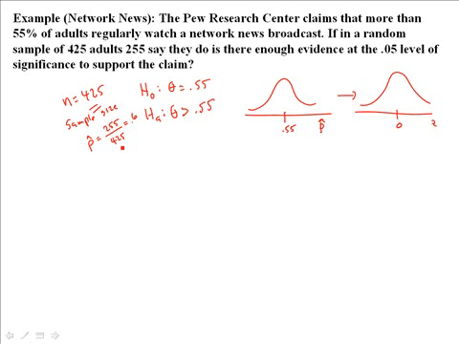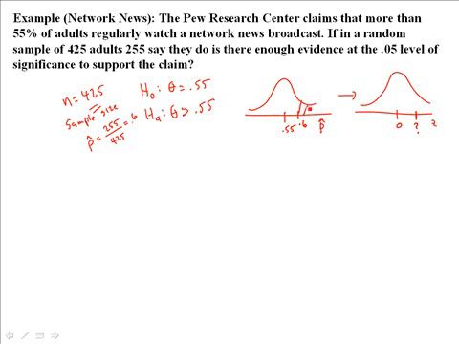Okay, and then our sample proportion is this 0.6, and so where do I put that in regards to this 0.55? Just pretty close to 0.55 on the right side. So over here to the right of it, right? So 0.6 right there. And that means that the z-score I get is going to be over here somewhere as well. Now, if our alternative hypothesis looks like this, where theta, we're trying to test for the alternative that theta is bigger than 0.55, then what kind of test is it? It'll be a right tail test. Yeah, it's right tail, because this is bigger than the population proportion.